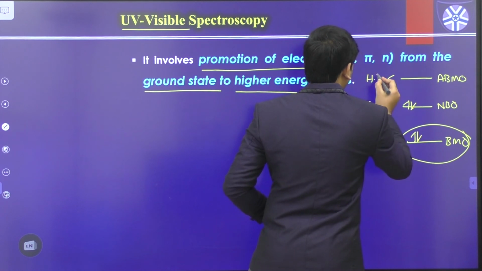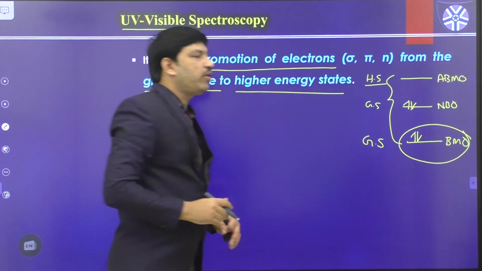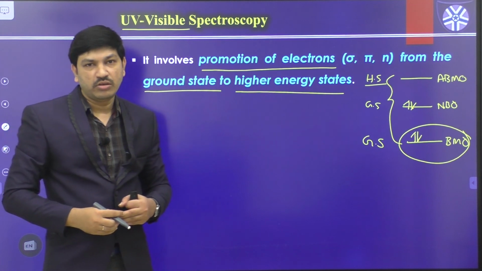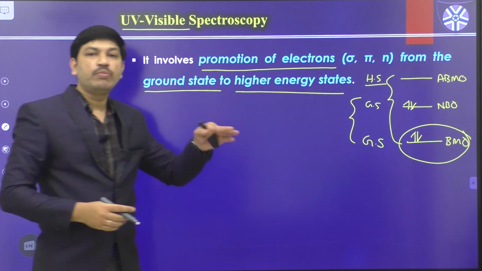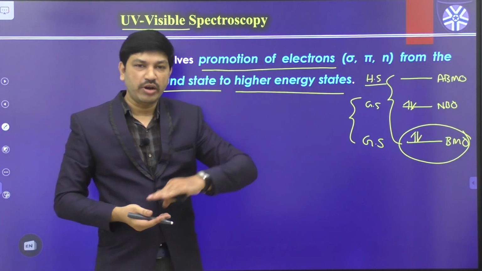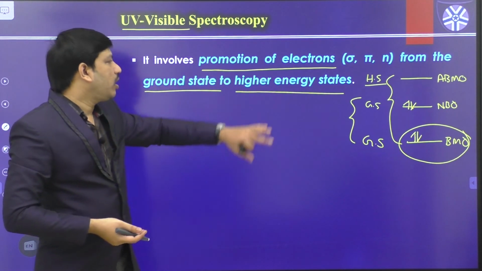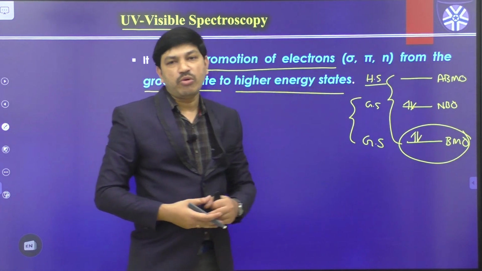Anti-bonding orbitals are called the higher energy state. So initially electrons are available either in the bonding molecular orbitals or the non-bonding level, and we have an excited state, the anti-bonding level.